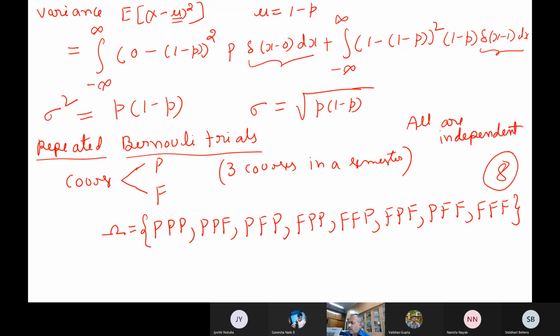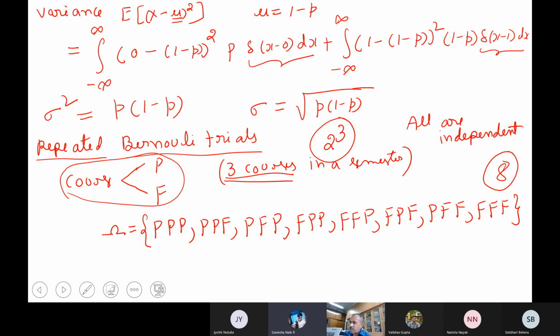It's very easy to calculate. Each course has how many possibilities? 2. How many courses are you doing? 3 courses. So this becomes 2 cubed, which is 8. If you are doing 4 courses, then it becomes 2 to the power of 4, which is 16. This is your sample space.